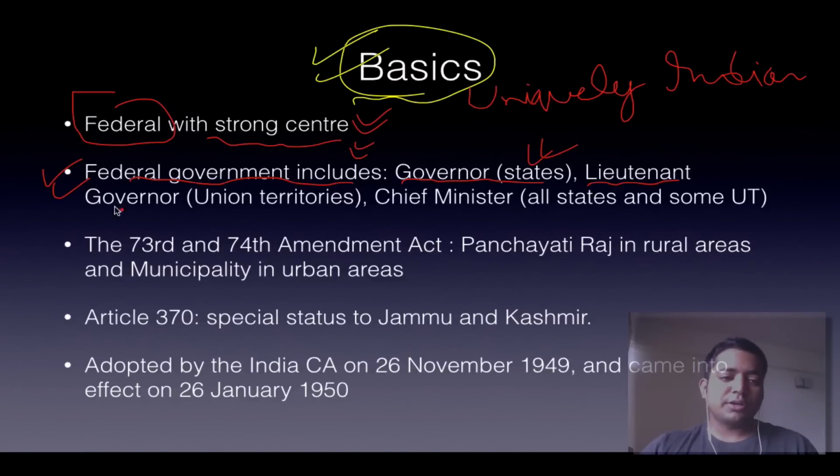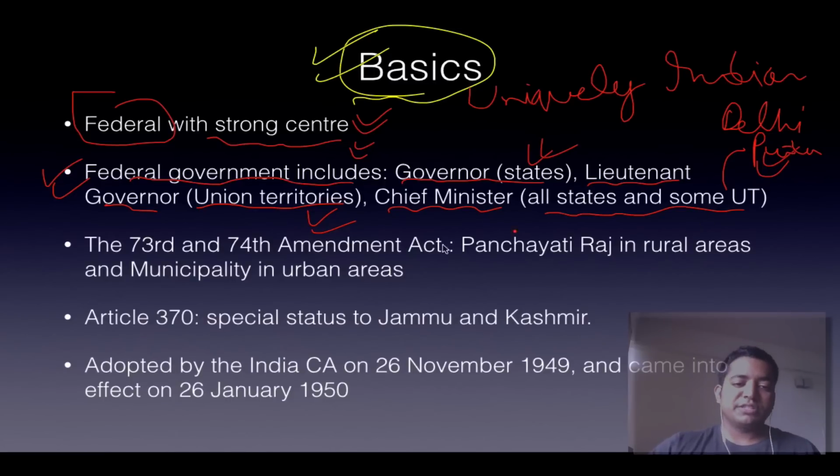Then it includes the lieutenant governor, that is in union territories, and it also includes the chief minister, that is from all the states and some of the union territories. Like Delhi has one, then Puducherry has one. All the five do not have a chief minister.